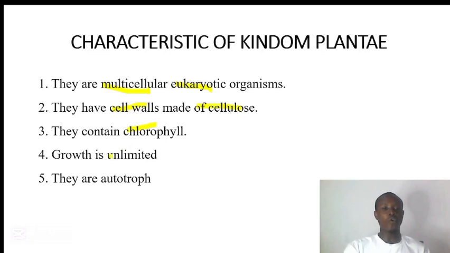And number four, growth is unlimited. That means they can grow throughout their lifetime, not like in the case of animals, where growth is limited. At a certain age, they can no longer grow. And the last one is that they are autotrophic. Auto means self, troph is talking about feeding. So these organisms do produce their own food by themselves. That means they are able to convert inorganic substances to organic substances, which they can use as food or for energy.